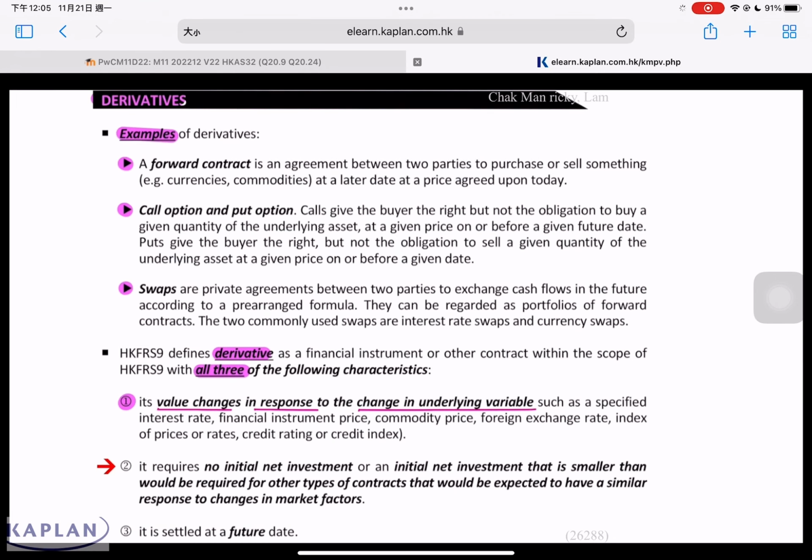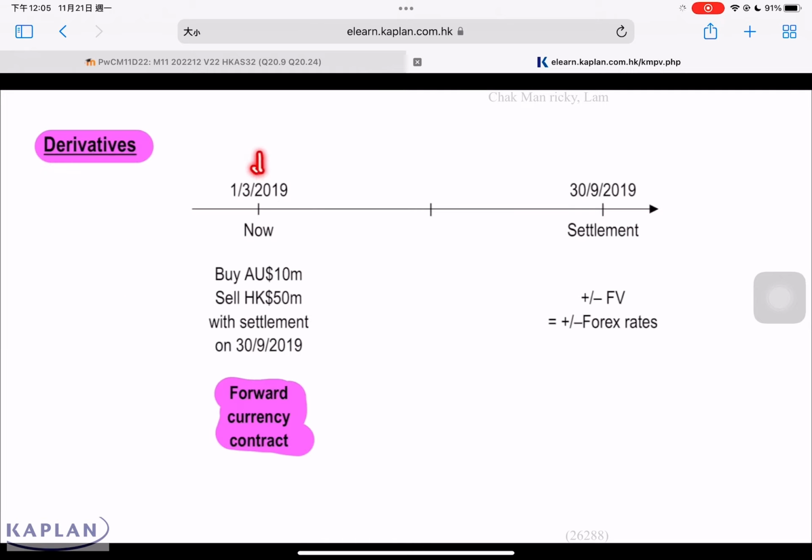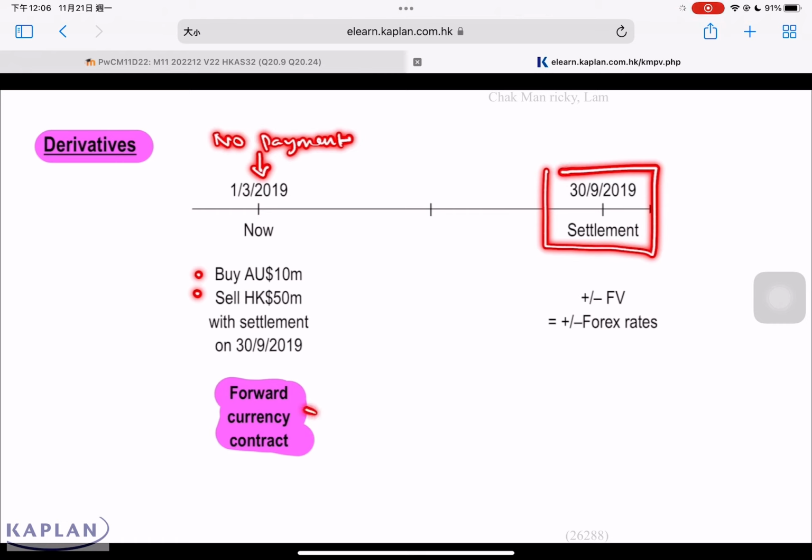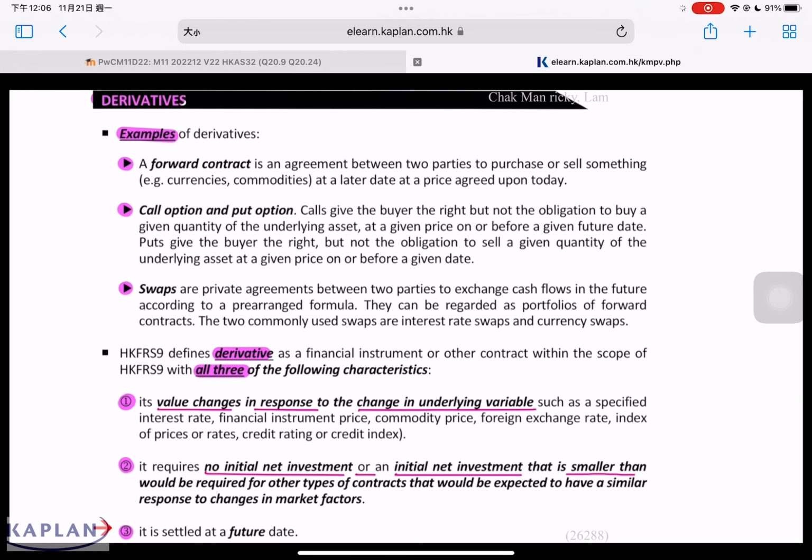The second characteristic is that it requires no initial investment, or even if there's an initial investment, the amount is considered negligible. Take the example just now. When we enter the contract at the start, there's no payment involved. Basically, we just call the broker that we want to buy Australian dollar against Hong Kong dollar with settlement at a future date. At the date we enter the contract, it does not involve any payment. Basically, we are just taking a position to receive Australian dollar and to deliver Hong Kong dollar. And these settlements will be at a future date.